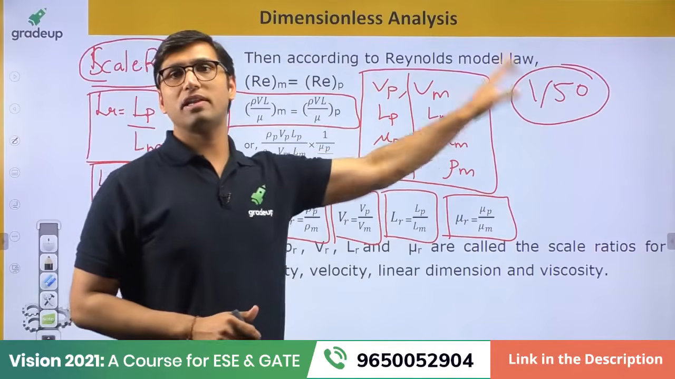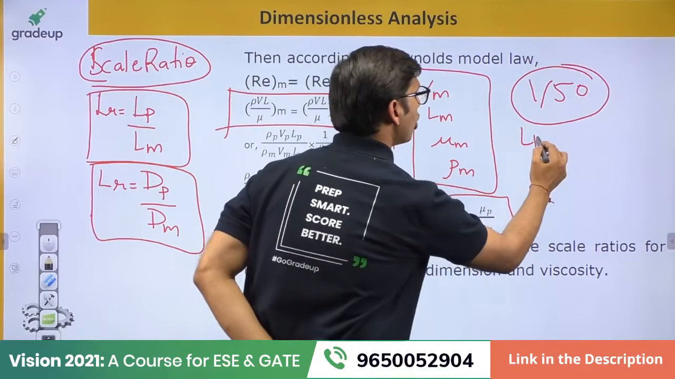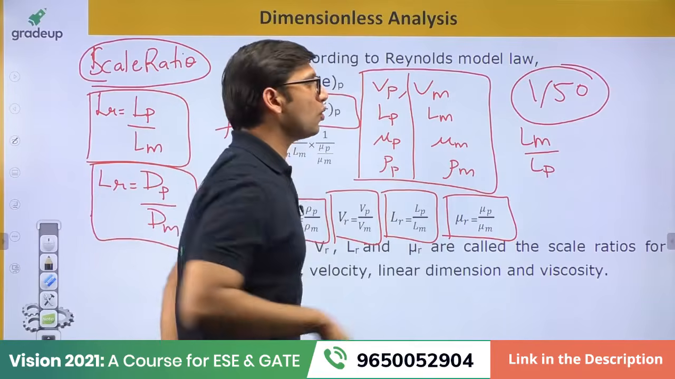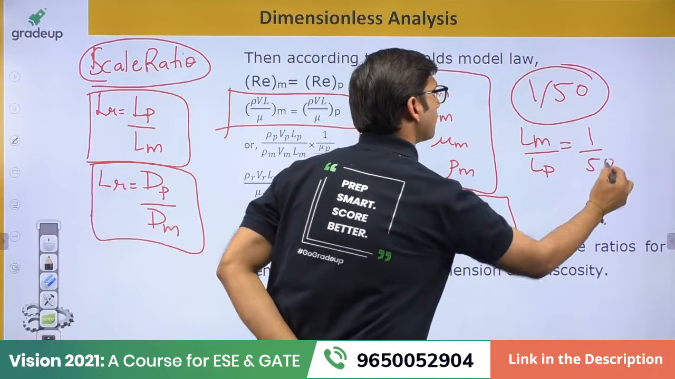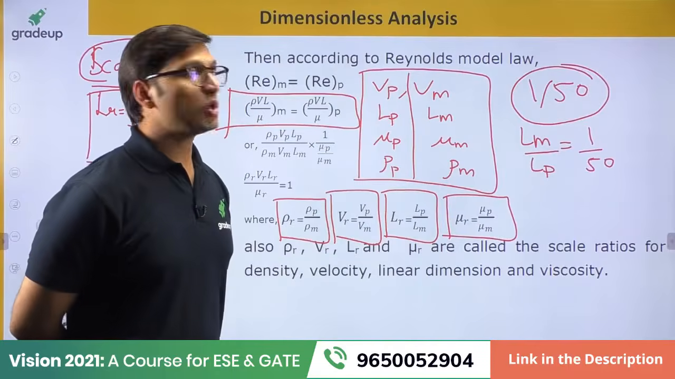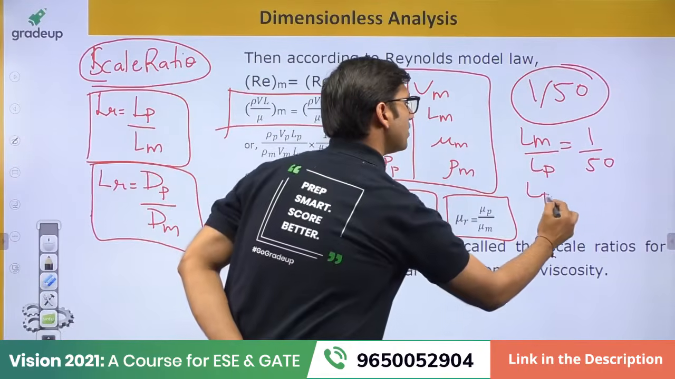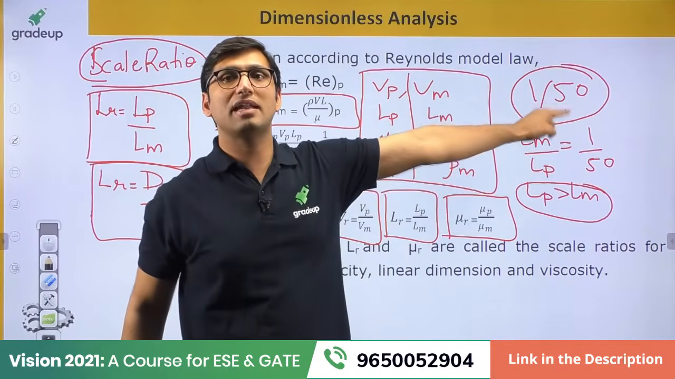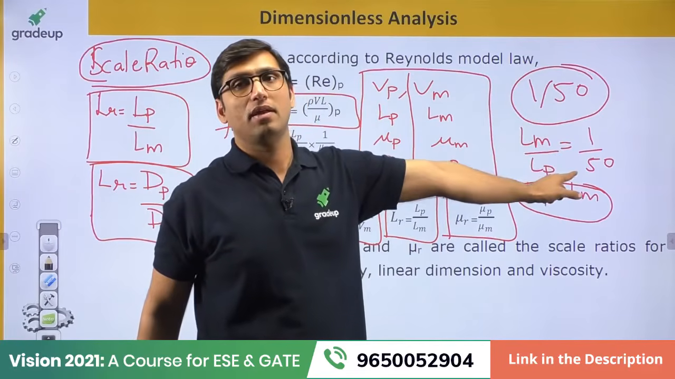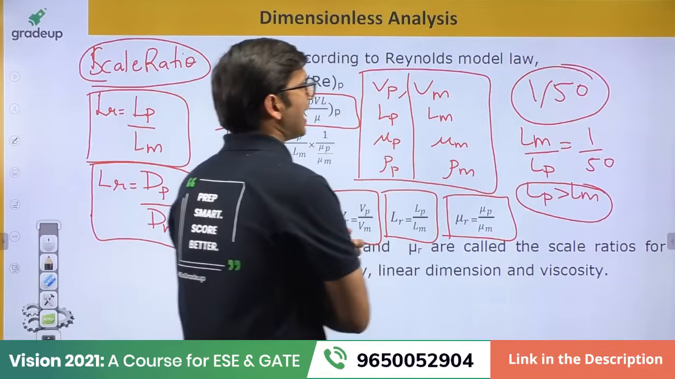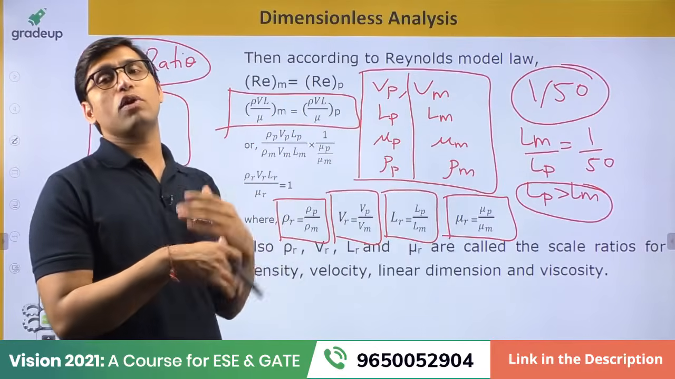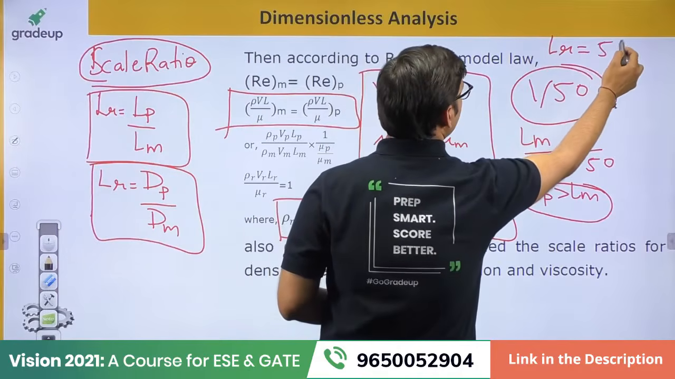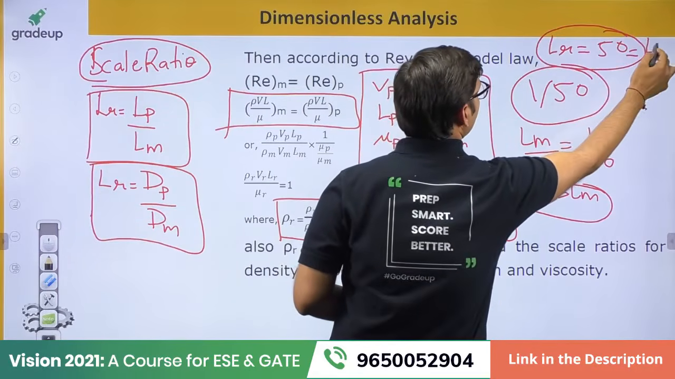So this length ratio, if it is given, that means this ratio Lm over Lp is given to you in this question. What is given in this question? They are giving you Lm over Lp is equal to 1 by 50. Because you need to understand that Lp is always greater than Lm. So if they are giving the scale ratio as 1 by 50, that means they are giving you the value of Lm over Lp. Understand? So if you have to find the scale ratio for solving the question, you have to write length ratio is equal to 50, that is Lp over Lm is equal to 50.